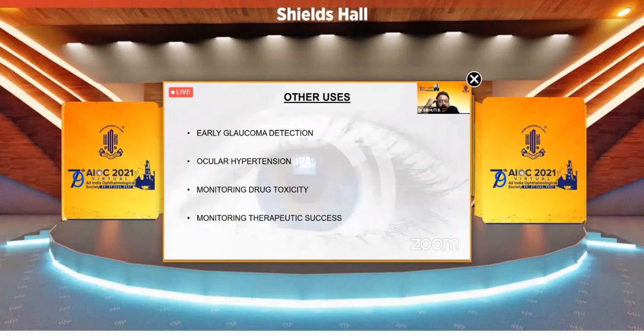Other uses for general ophthalmologists will be early glaucoma detection, where the N95 would be affected; any optic nerve stress in ocular hypertension, where N95 would be affected; monitoring drug toxicity, where the macula is affected and P50 will be hampered; and monitoring therapeutic success, for example, in a choroiditis, which involves the macula and we are giving the drugs, in early stages,